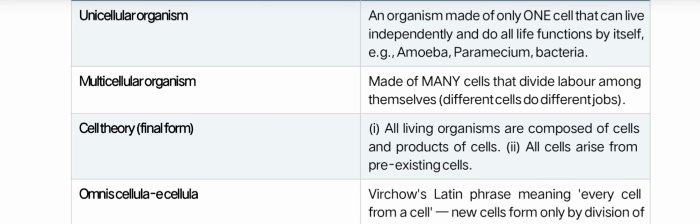Second is multicellular organisms. Multicellular organisms are made of many cells that divide labor among themselves. Different cells do different jobs. Different cells, different jobs. Human beings are multicellular organisms.